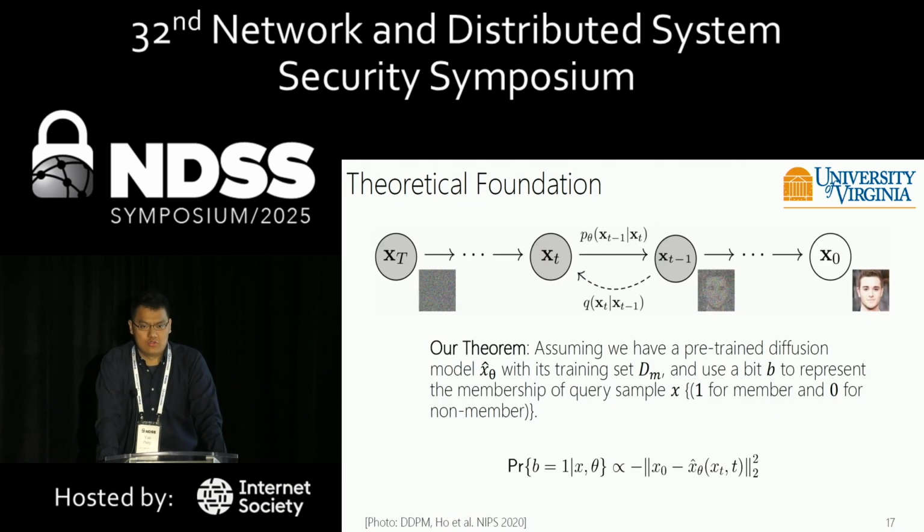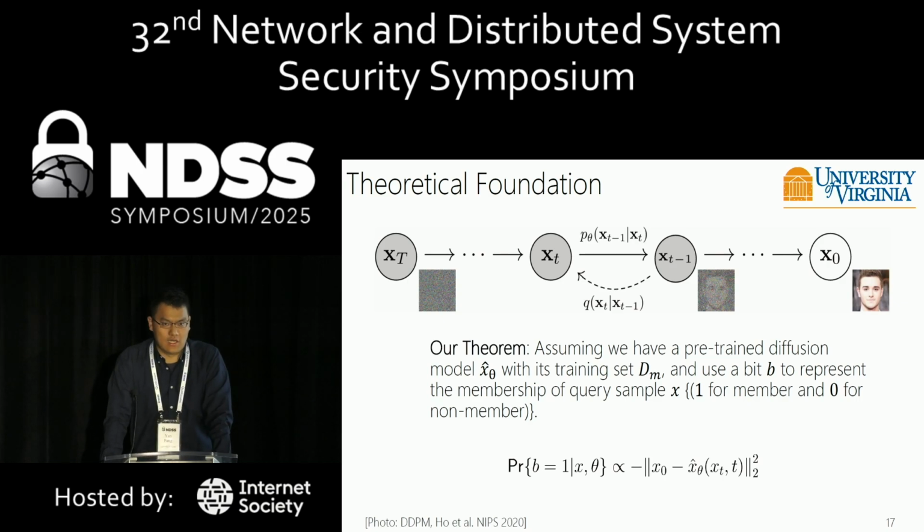A finding in our research project is that the selection of the attack feature is critical to the success of membership inference attacks. In our work, we are the first to utilize the objective function of the diffusion model to guide feature selection.